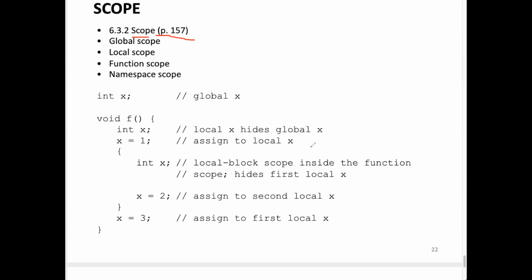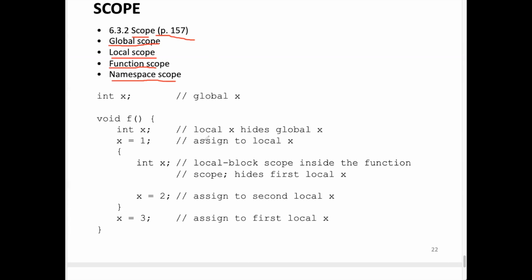Broadly speaking, there are 4 or 5 different places where a variable could be declared. Global scope means something that is declared inside a global, having global visibility. Something that is declared inside local scope has local visibility. Something that is declared inside a function has functional visibility. Something that is declared right within the namespace has namespace visibility, stuff like that.